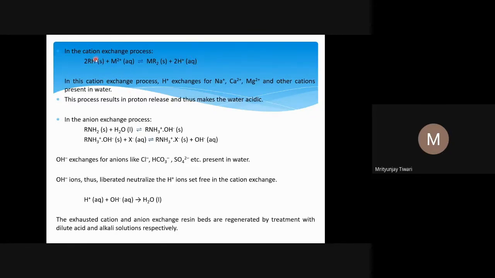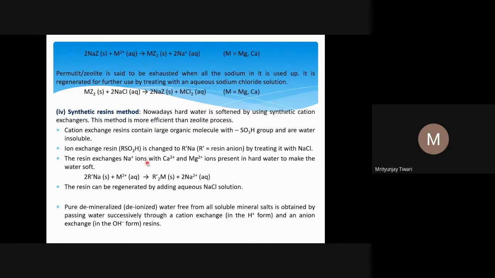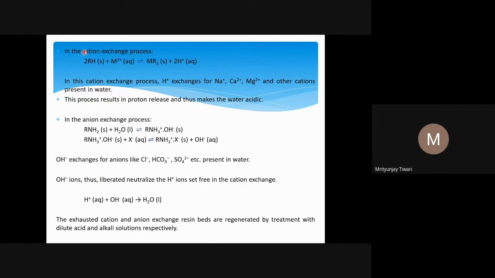In this process, this H+ will be released into the solution, into the water, and this will form an aqueous solution because we have used RH. Earlier, when I explained RH, it will be first washed with certain water, the H+ will go into that water, and that water is acidic water. Here, if you use the cation exchanger directly, the H+ ion will be in the water. So in the cation exchange process, H+ is exchanged with Na+, Ca2+, or Mg2+.